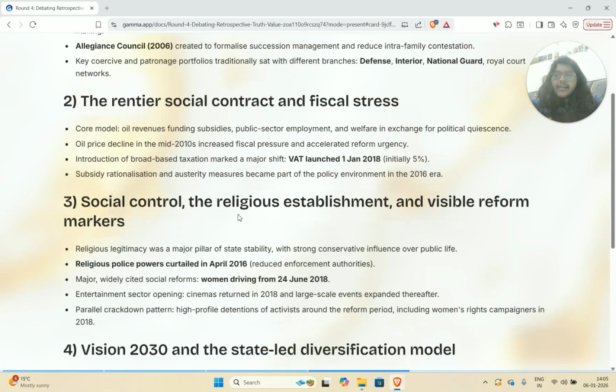Secondly, let's talk about the social contract. This is what I kind of covered in the first spec also. When we talk about the social contract, we're very used to a democratic social contract where you give up a lot of your freedoms and you get rights in exchange. In Saudi Arabia, you don't really get rights in exchange, but you do get security. It's the same old dictatorship versus democracy debate.